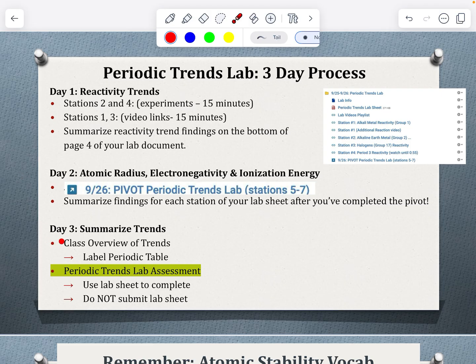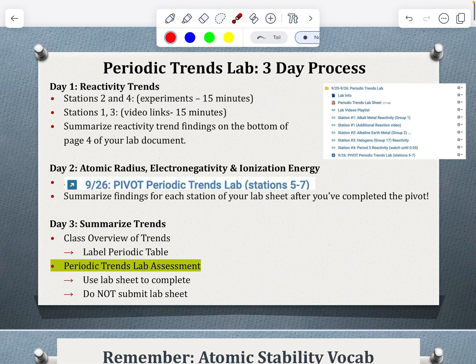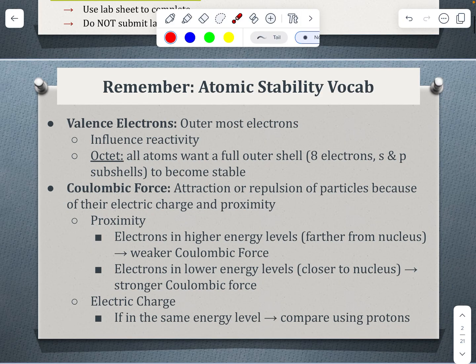We're going to go through and do a quick overview and label your periodic table, just so that you are prepared for that periodic trends lab assessment that you are going to use your lab sheet to complete. You do not need to submit your lab sheet to anywhere on Schoology. As we're diving into these, we just want to remember our vocab.